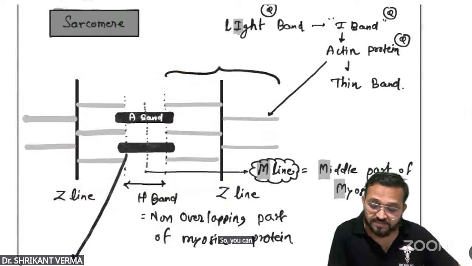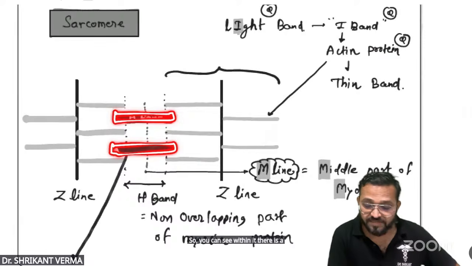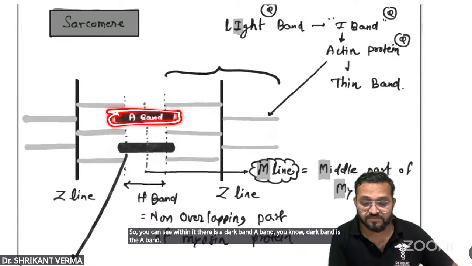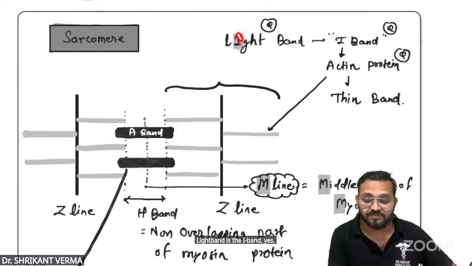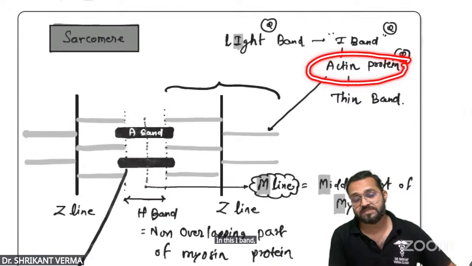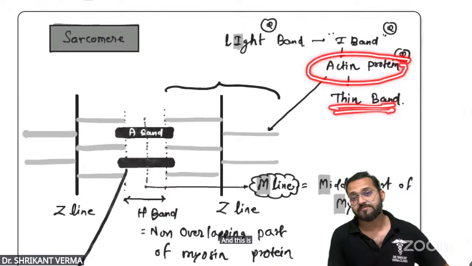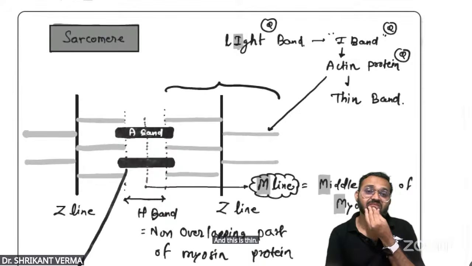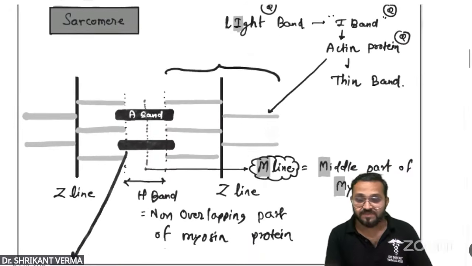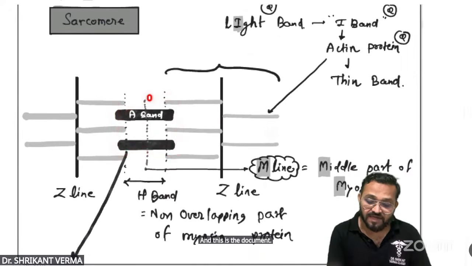So you can see within it, there is a dark band, the A band. Light band is the I band. In this I band, actin protein is there, and this is thin. And this is the dark band. In the dark band, there is a light area.